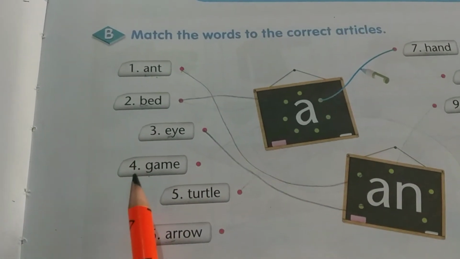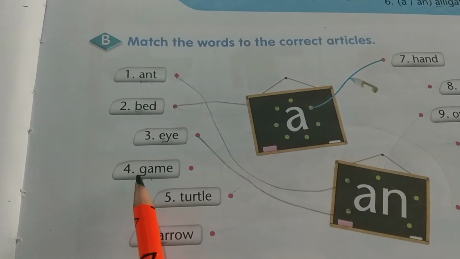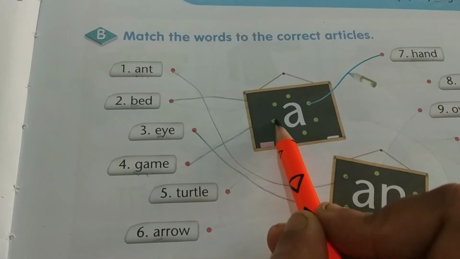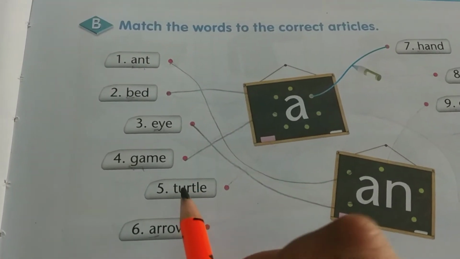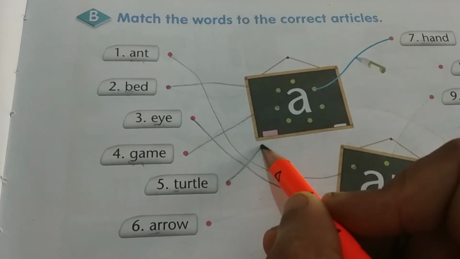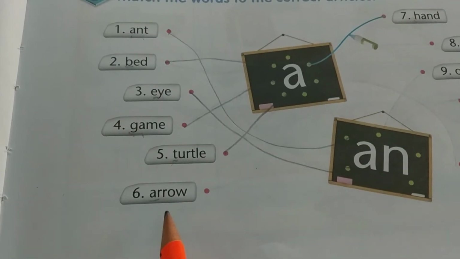Okay, next is game. The first letter of game is G. G is a consonant, so we will match it with A: a game. Turtle. The first letter of turtle is T, so we will match it with A: a turtle. Next is arrow.